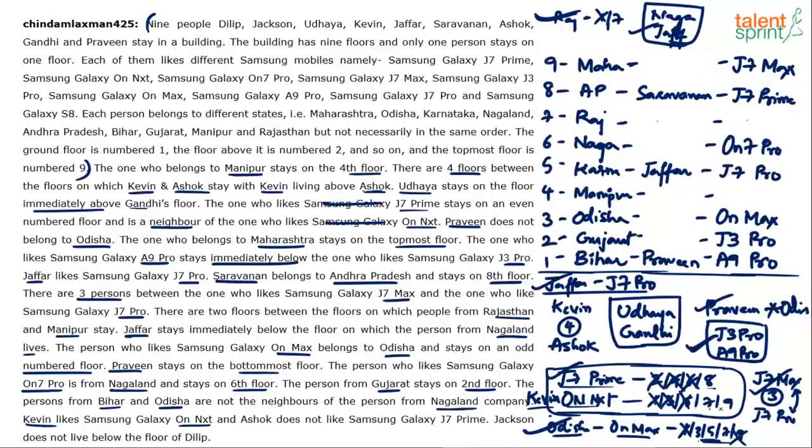See, On Next should come on 7th floor or 9th floor. On Next has to come on 7th or 9th. 9th is already blocked by J7 Max. So On Next cannot come on 9th floor. If On Next cannot come on 9th floor, the only choice for On Next is 7th floor. Yes or no? Fix it now. On Next is on 7th floor. If On Next is on 7th floor, then Kevin is also on 7th floor.